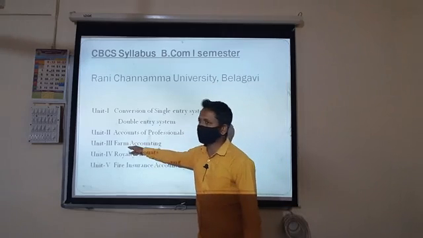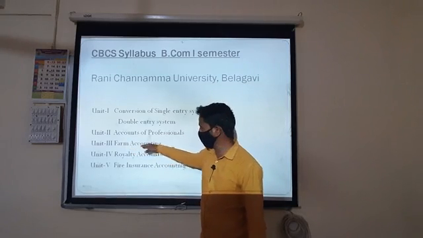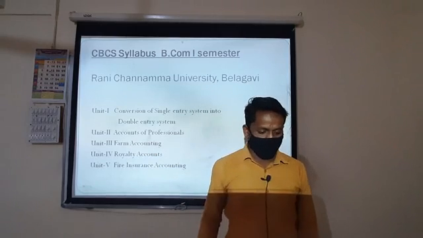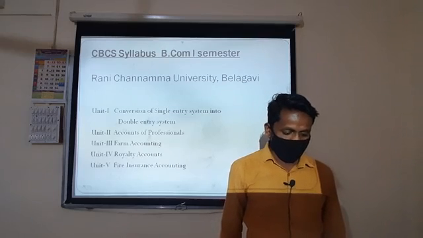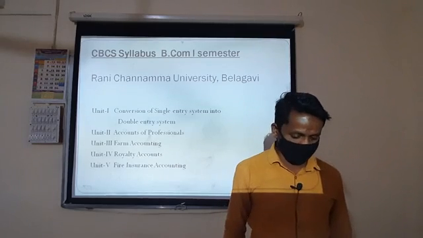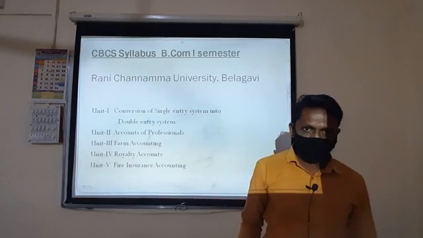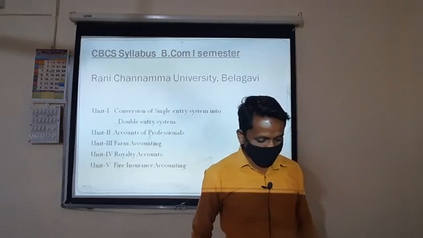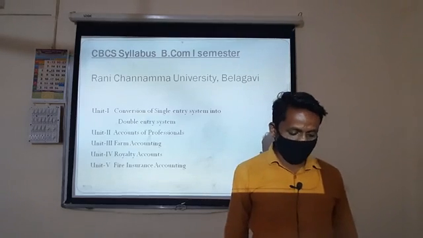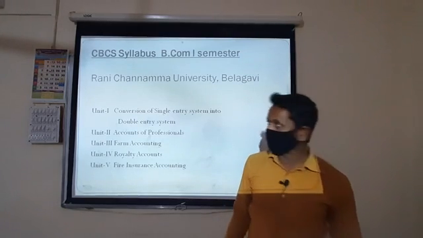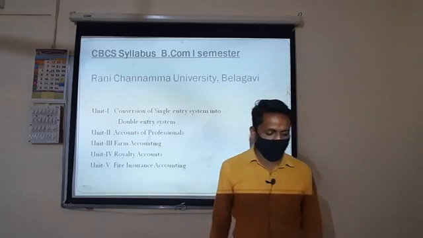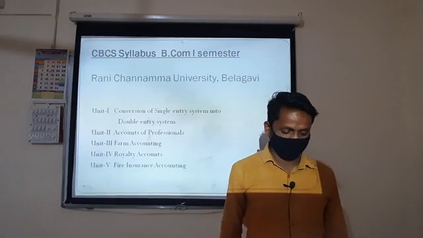The third unit is farm accounting. It covers the meaning of farm accounting and explains the objectives of farm accounting. Some accounts are maintained, for example, crop account, livestock account, and dairy and poultry account. And finally, to prepare the balance sheet of agriculture and dairy and poultry farming.